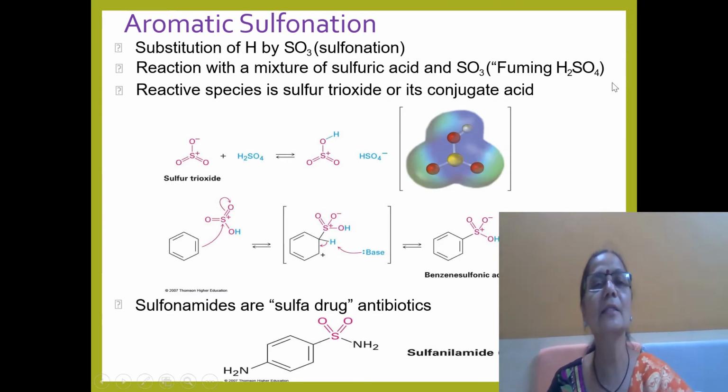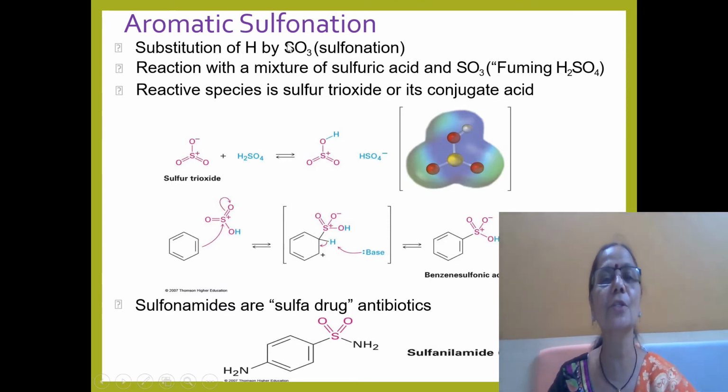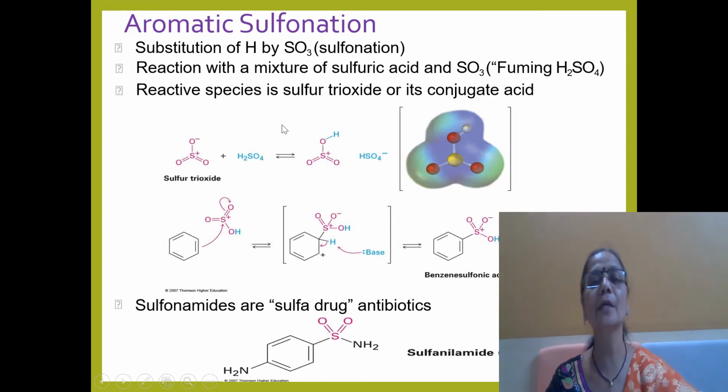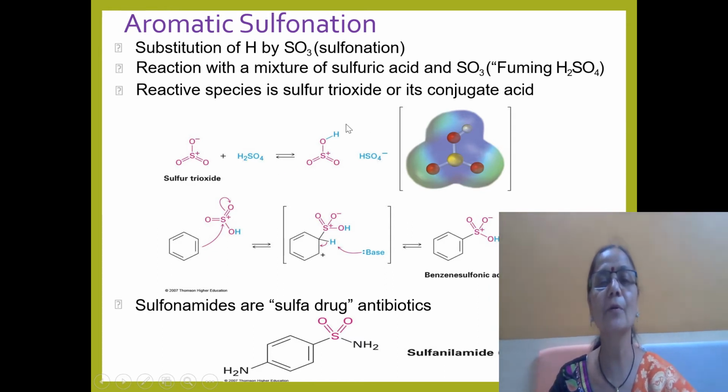Now, similarly, sulfonation takes place. But in sulfonation, the electrophile is SO3. Like in nitration, NO2 has nitrogen with a positive charge. But in sulfonation, sulfur is neutral, but it is an electrophile because sulfur is an electron deficient center. The generation of the electrophile SO3 is possible by using H2SO4 or fuming H2SO4. It will produce the SO3. This SO3 has resonance stabilization.